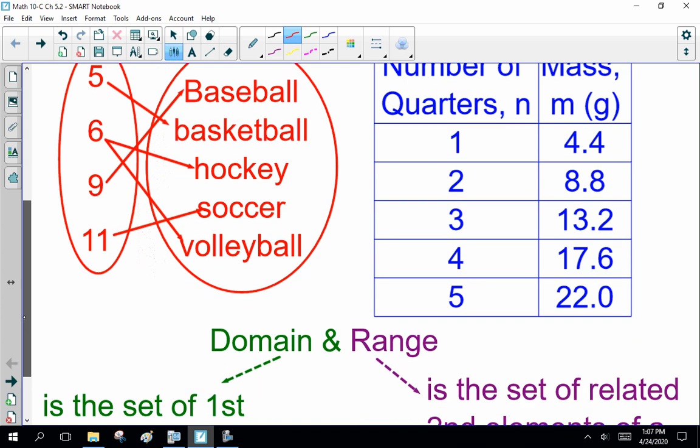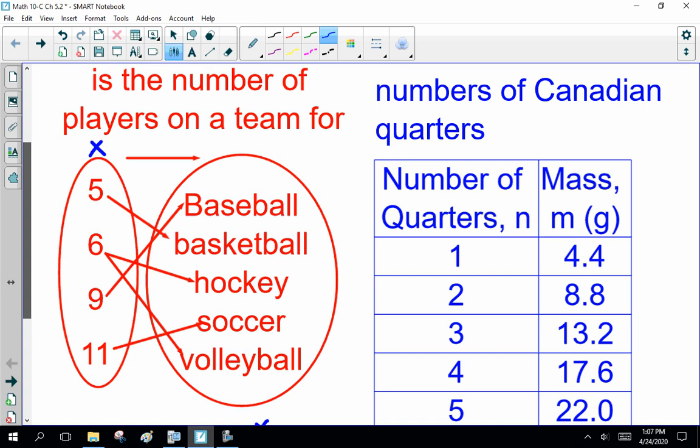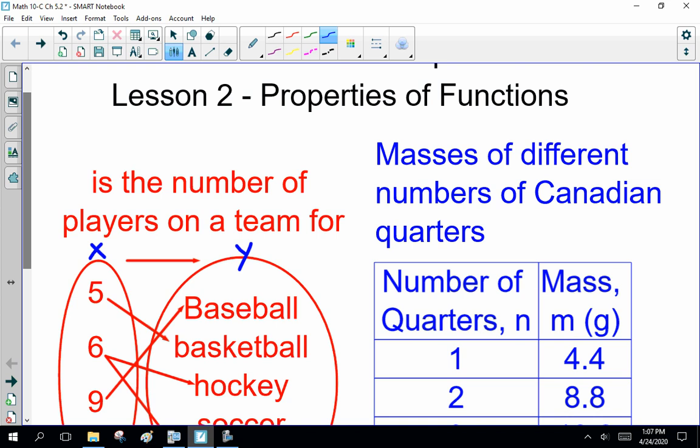Now, newish for you guys, definitions that you should end up putting on your blue sheets. Domain is the set of first elements of a relation, and range is the set of related second elements of a relation. Domain, we usually just call our x values, and our range are our y values. So x is the first thing we talk about, and y is the second, and note it's related to the first. So this is x, this is y, color code. Oh, you poopy head, stop that. People are watching. This is x, this is y. Now, so far so good?